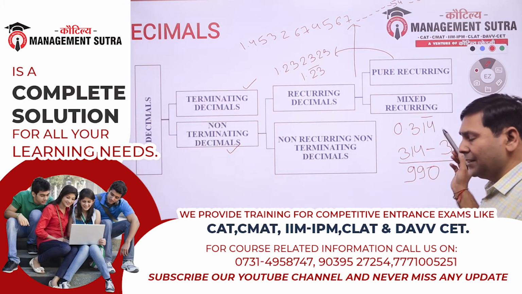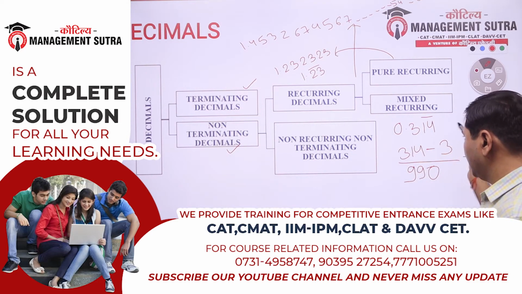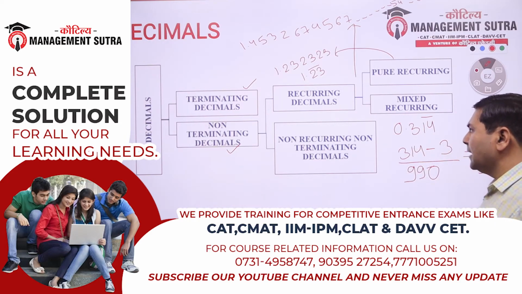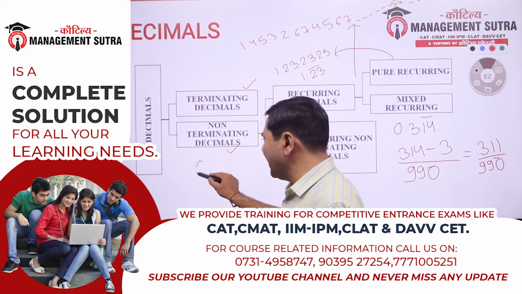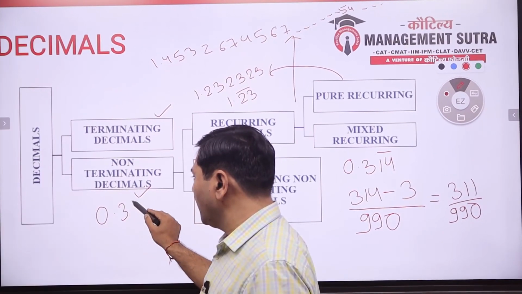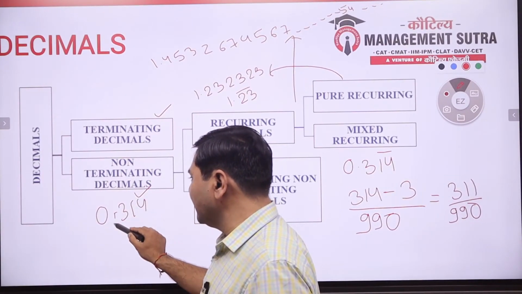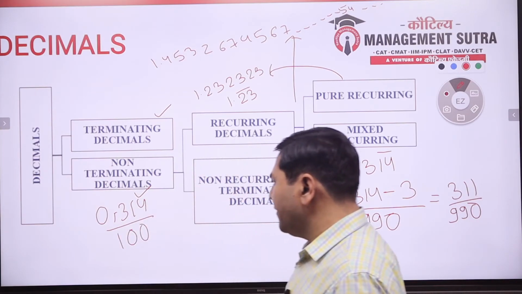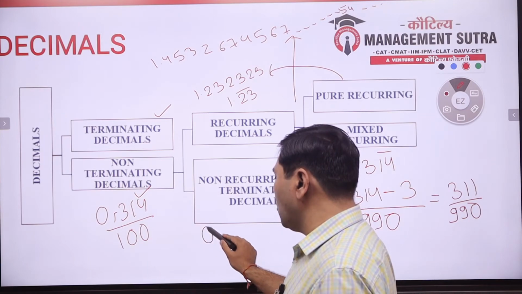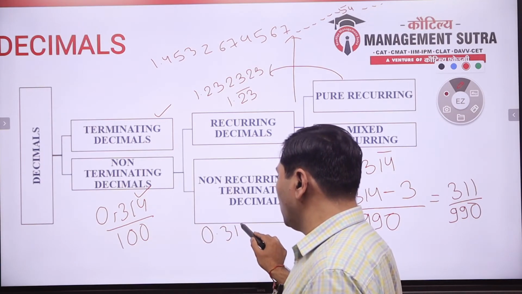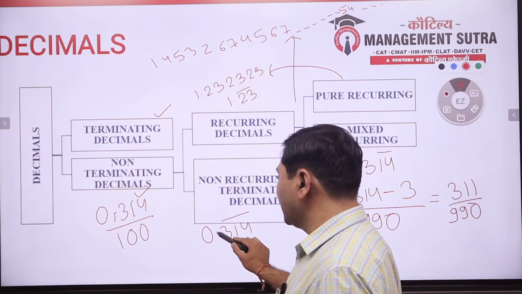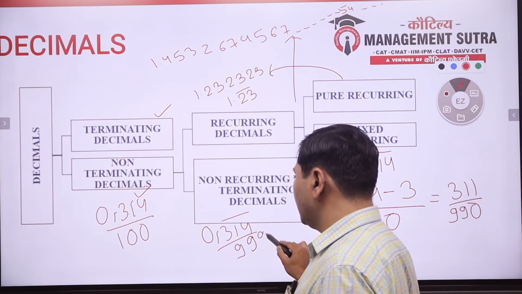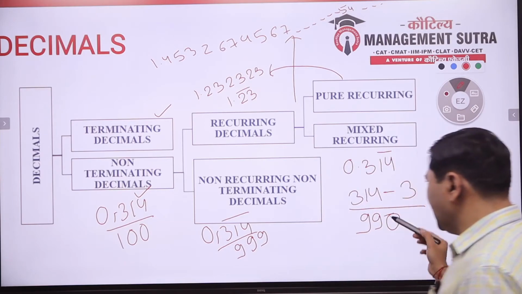I hope this is pretty clear to you. Let me repeat again this kind of pattern. If I have 0.314, I will write it as 314 divided by 1000. If I have 0.314 bar, I will convert it as 314 divided by 999.